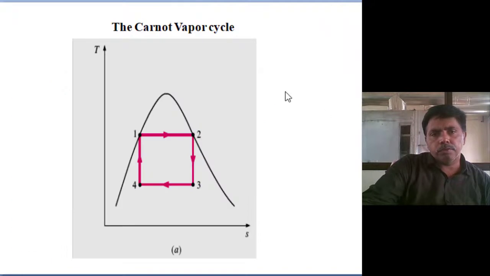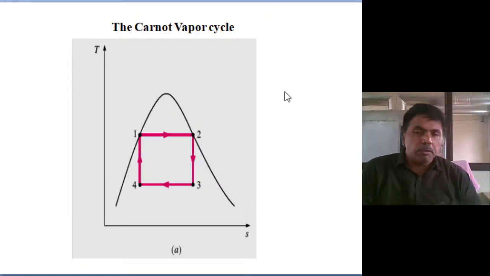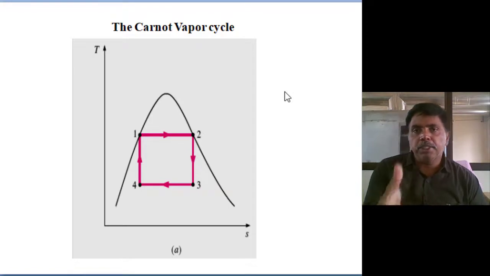First, in a vapor power cycle, whenever we discuss any air standard cycle or any cycle, first we concentrate on the Carnot cycle. Is the Carnot cycle capable of running or not? Because the Carnot cycle gives the highest efficiency. If it is practically not possible, then what are the hurdles in implementing the Carnot cycle?